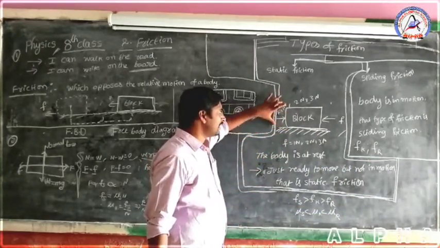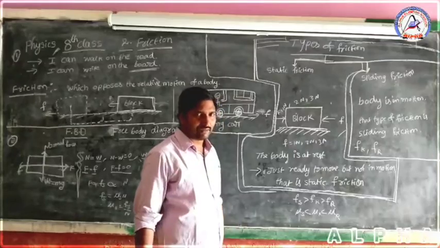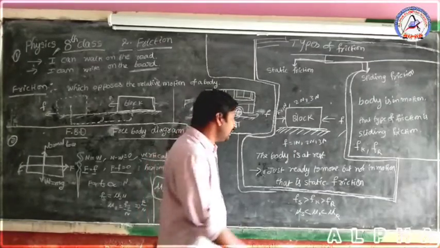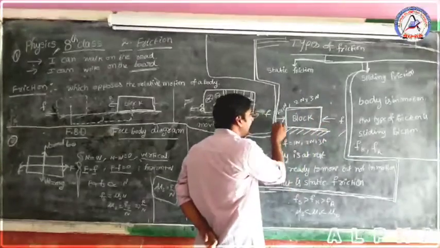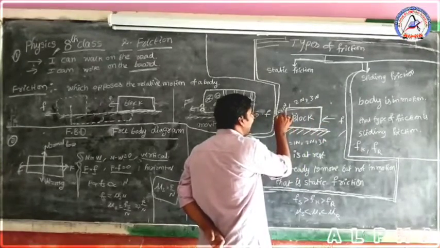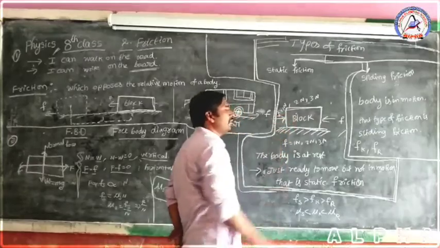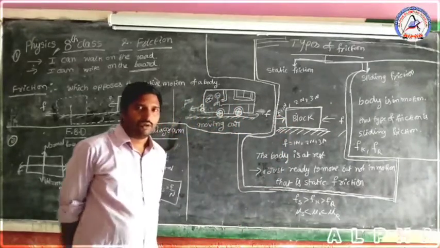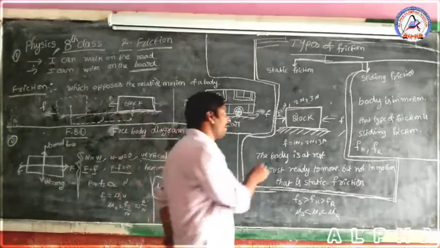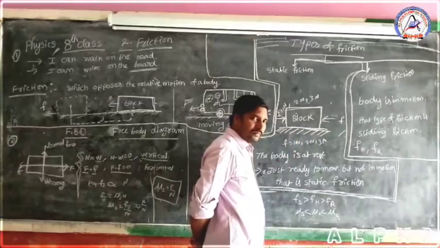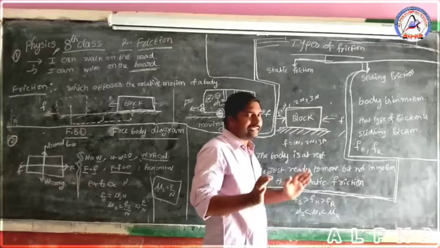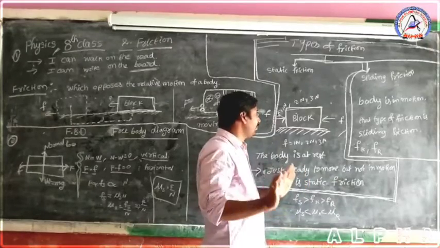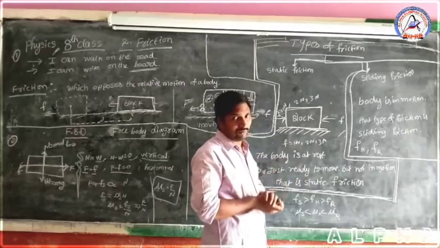I can explain static friction with an example. Children, this is a block, and an applied force is acting on it. For suppose 1 Newton force is applied on the block. Will it be in motion or not? In the static frictional condition, the block is not in motion.